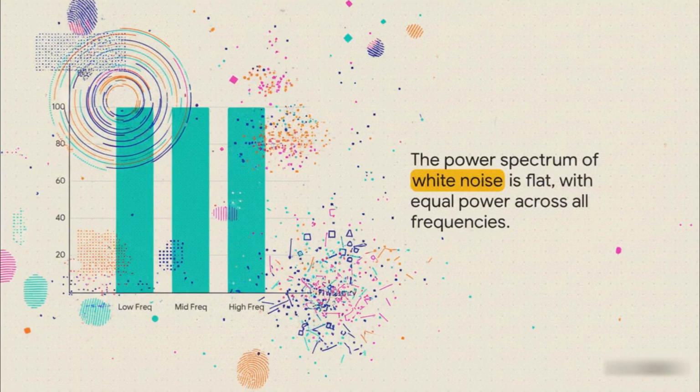So let's take a classic example to see how this works. Think about white noise. You've heard of it. Well, its power spectrum, its frequency fingerprint, is totally flat. What that means is it has the same amount of power at every single frequency. It's the ultimate random jumble, which actually makes it the perfect canvas for us to work on.